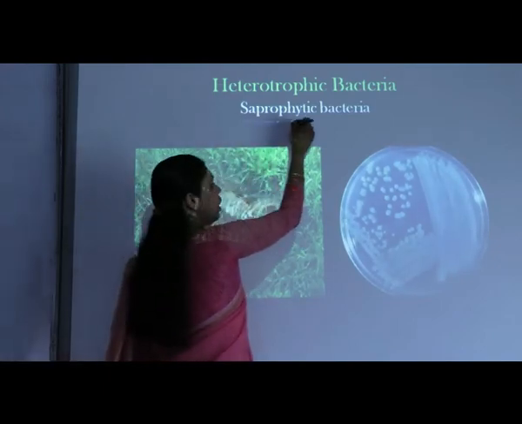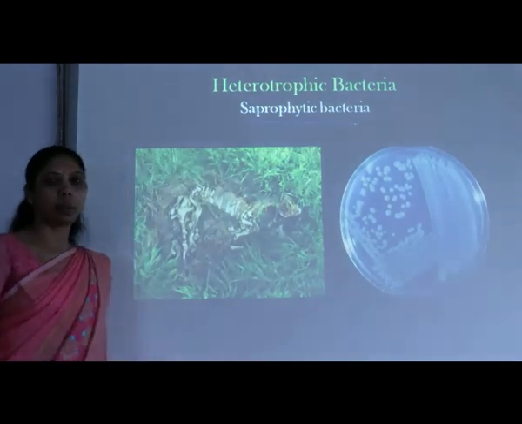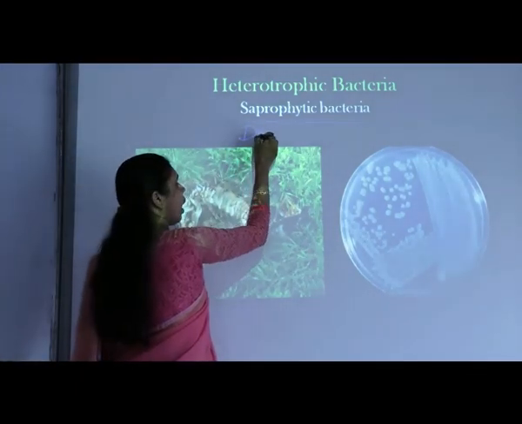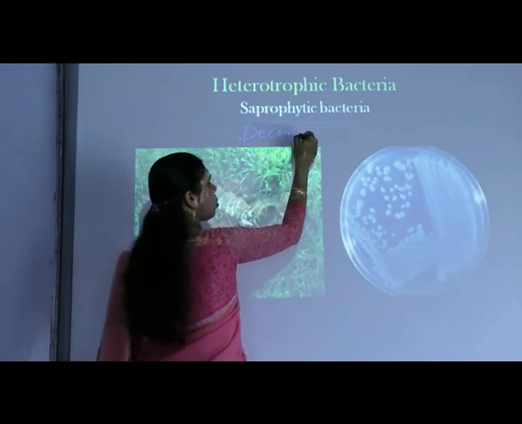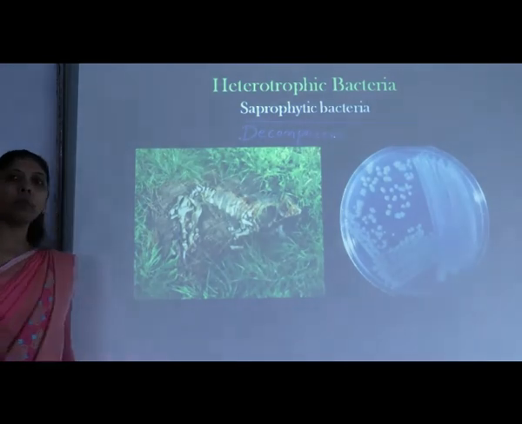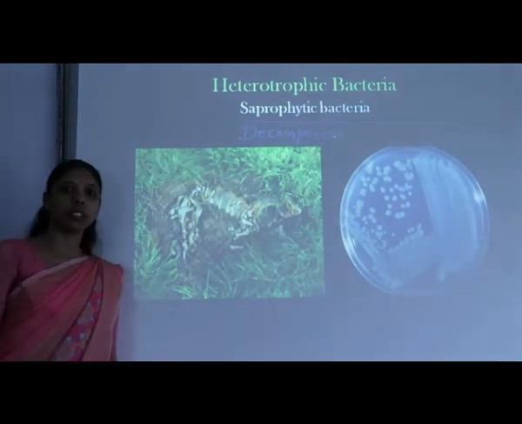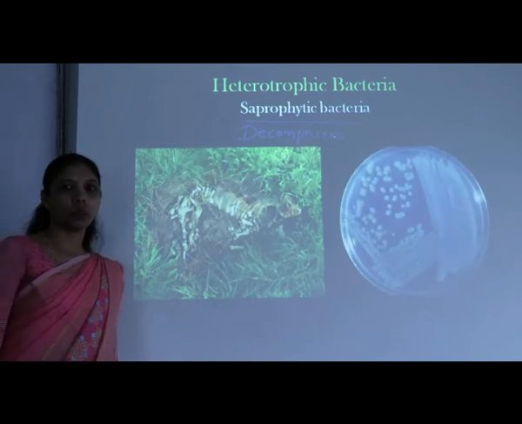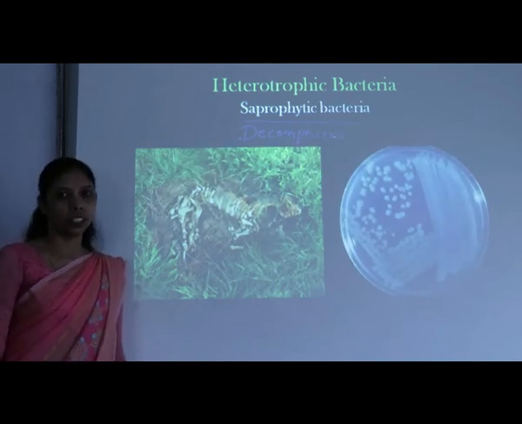The first one is called saprophytic bacteria, or you can also call them as decomposers. So these are the very important organisms on this earth which are responsible for the decomposition process occurring on the earth.